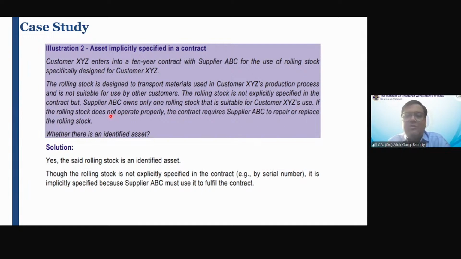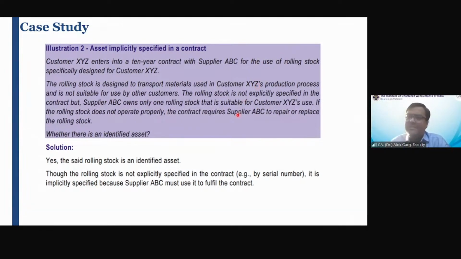If the rolling stock does not operate properly, the contract requires supplier ABC to repair or replace the rolling stock. So substantive right or protective right? Repair or replace? Protective. A protective right to protect the asset. Whether there is an identified asset. Whether this rolling stock is an identified asset. Yes, it is an identified asset.